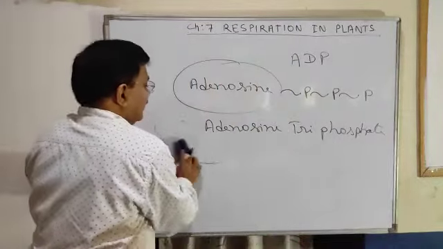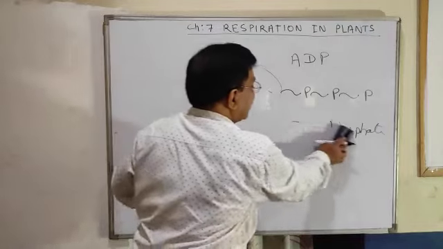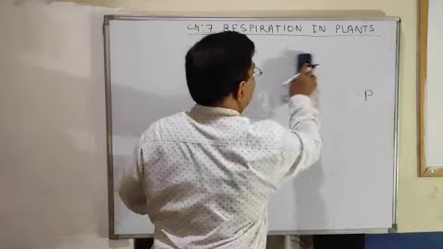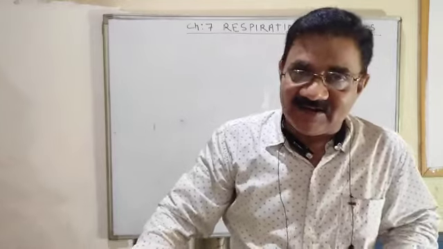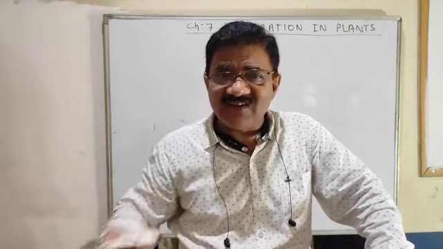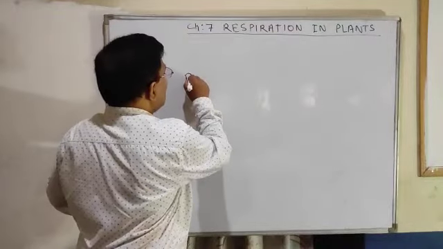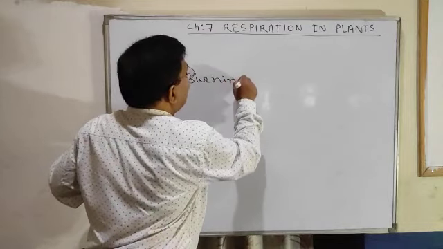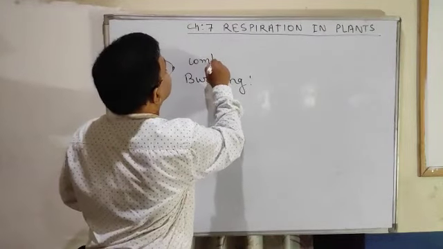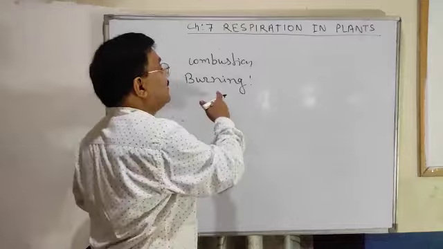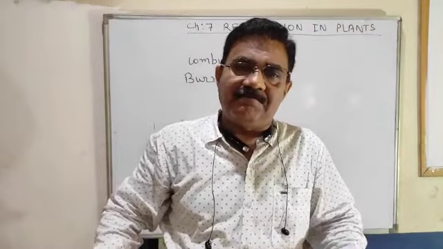Now, I have told you that respiration is a catabolic process in which there is oxidation of food to release energy in the form of ATP. That ATP we have understood. And we have also said burning of food, or oxidation of food, or breaking of food, is burning of food to release energy. What is burning? Or what is combustion? Same thing. In chemistry, you must have read about combustion. Burning of a substance is called combustion.